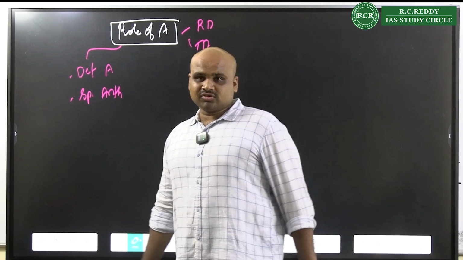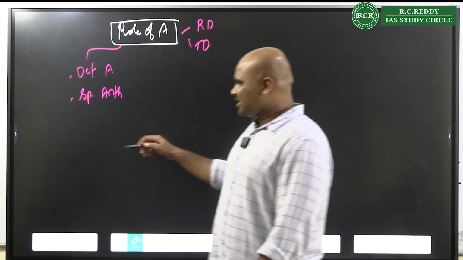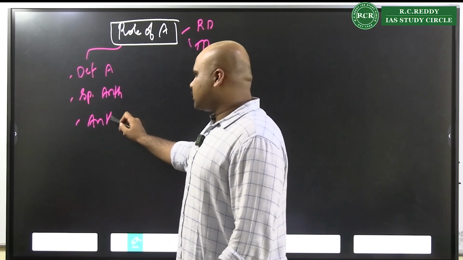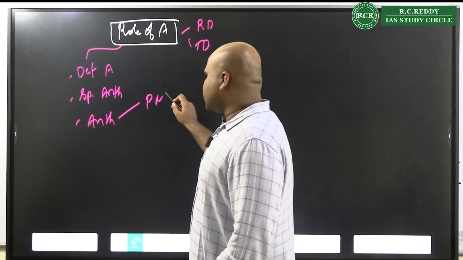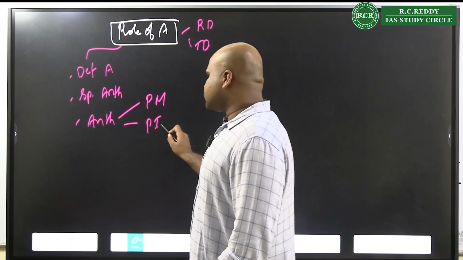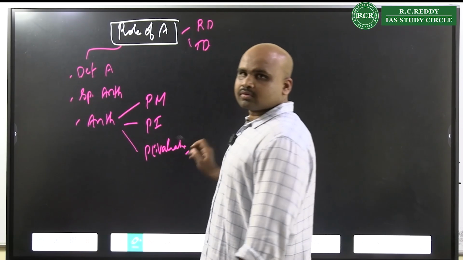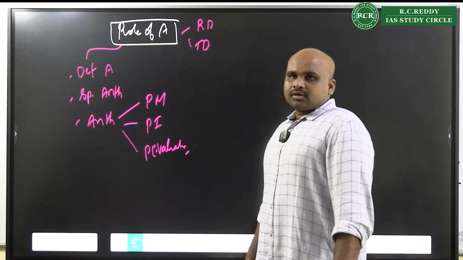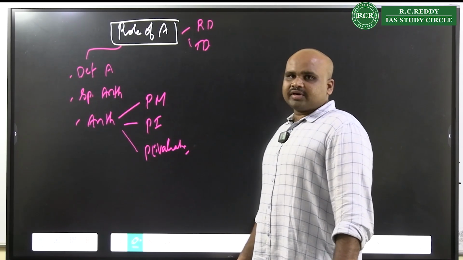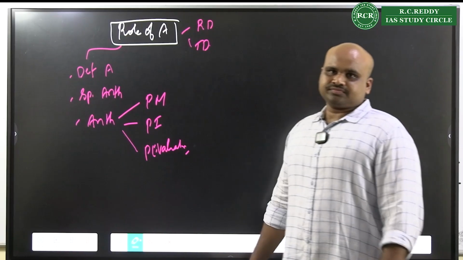In the first class we discussed different methods. Then how is anthropology useful in policy making, policy implementation, policy evaluation?